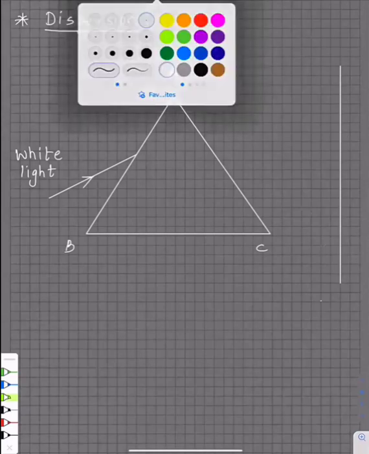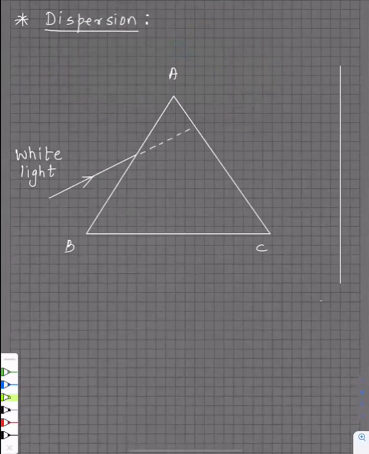Guys, see now, the actual path of the light ray was this dotted line, what I'm drawing. But how is it going now? Light ray right now is going from rarer to denser, so how will it go? It'll go towards the normal. Right now, what is that line over there on the side? That is a screen. We will come to that soon.